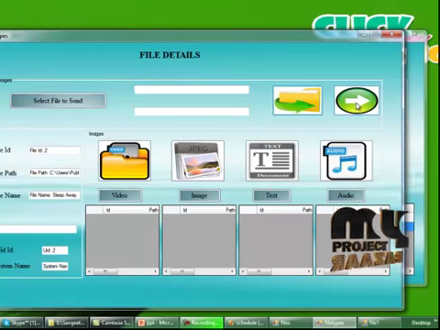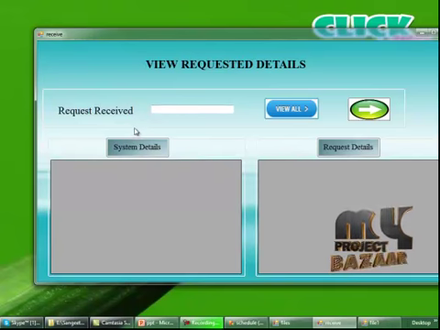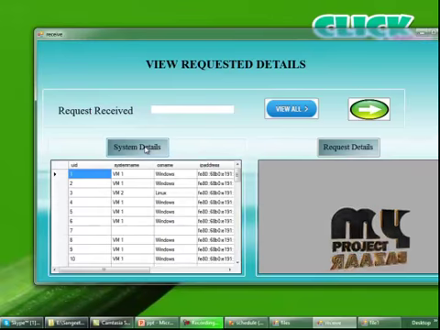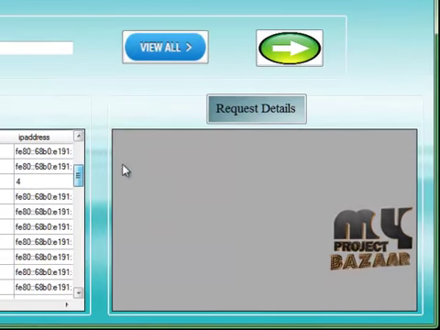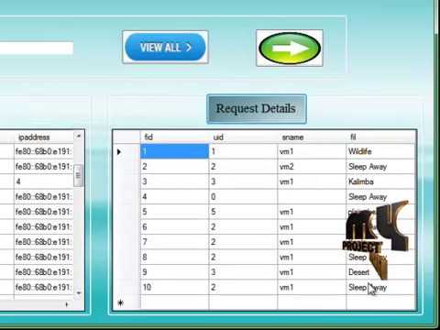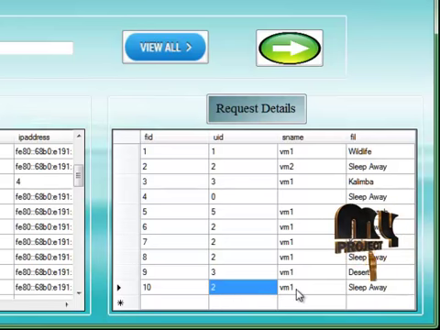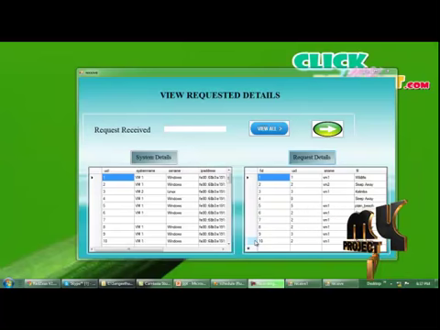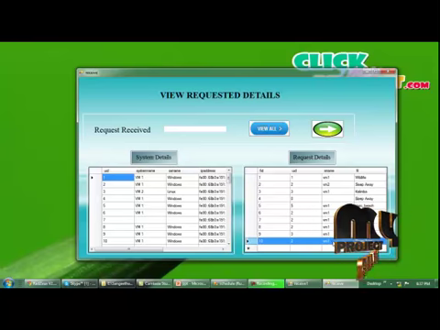So move to the next form, that is view requested details. In this form, your system details and the requested details will be displayed here. By clicking the system details, the available systems will be displayed here. By clicking the request details, your requested file will be displayed here, that is user ID 2, system name VM1 and file name sleep away. Now we can see here the user requested file. So user ID is 2, system name is VM1 and the file name is sleep away.